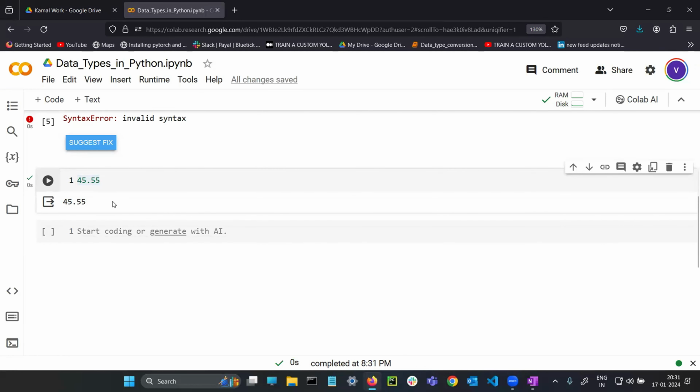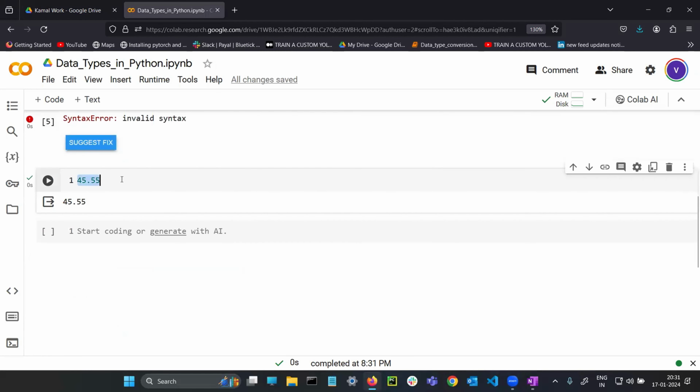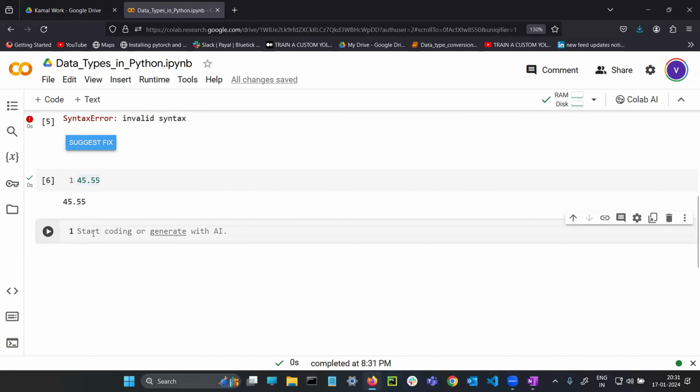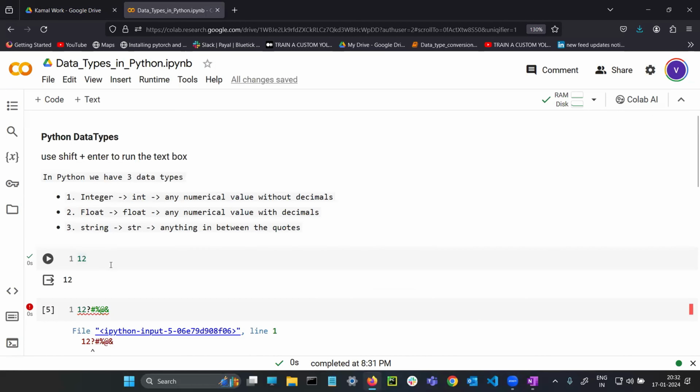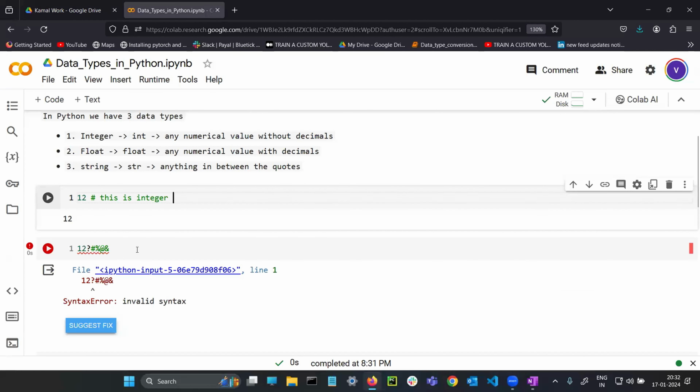If I am passing an integer and running it, the Python software is responding properly. If I am writing a float, the Python software is also responding properly. So now tell me, are integer and float data types of Python or not? Obviously, yes, they are data types of Python, because Python is responding properly. And as I told you, if you want to keep a comment, please keep it. Use slash and then the comment. This is integer.